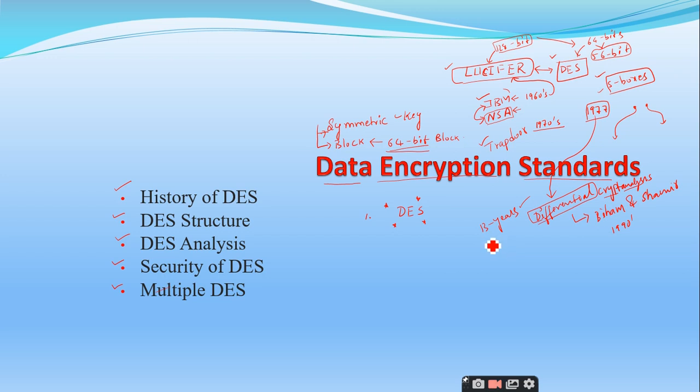So keeping this in mind, the scientists from IBM and NSA designed DES such that it is very much resistant to differential cryptanalysis. That is one of the advantages we have with DES, right? So is it clear about the history of DES?